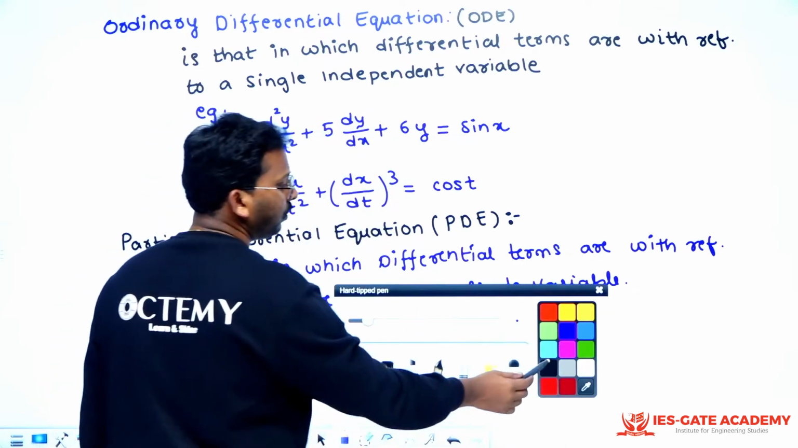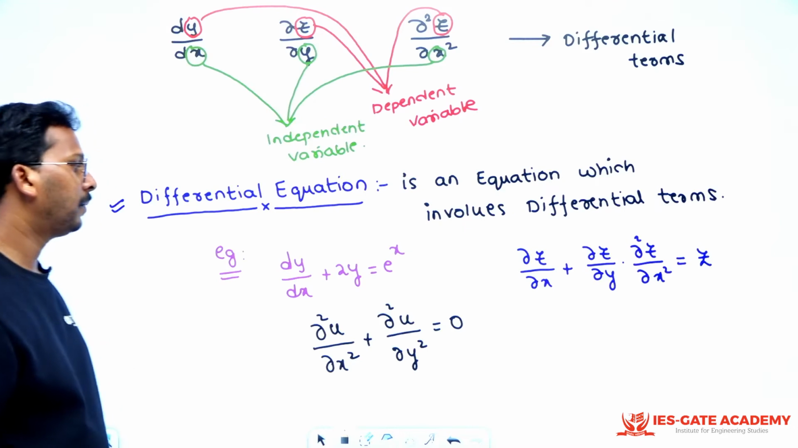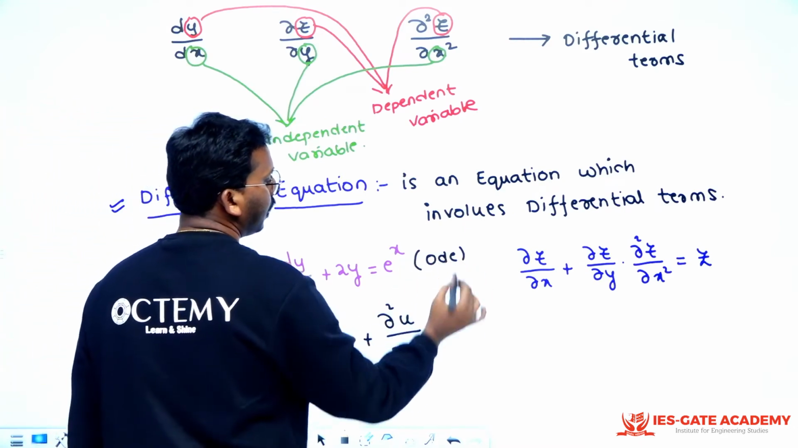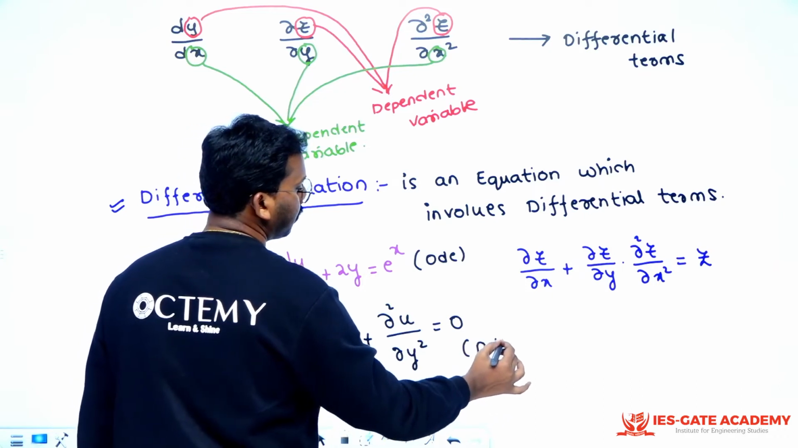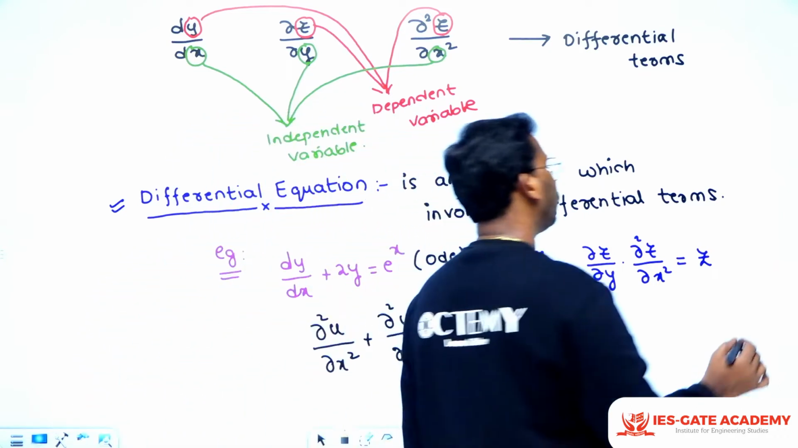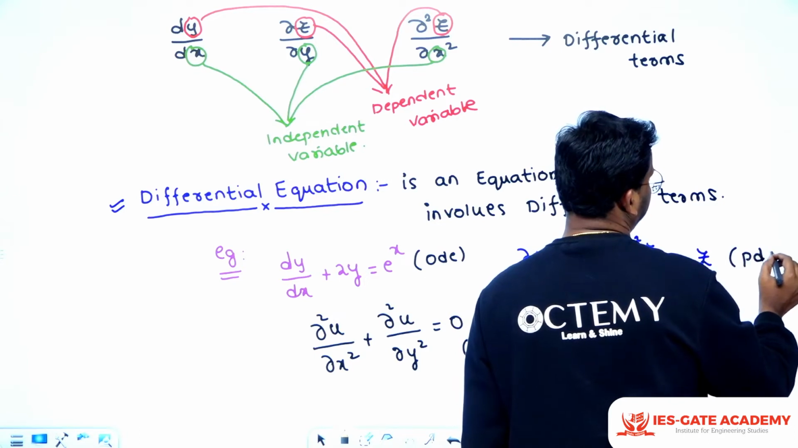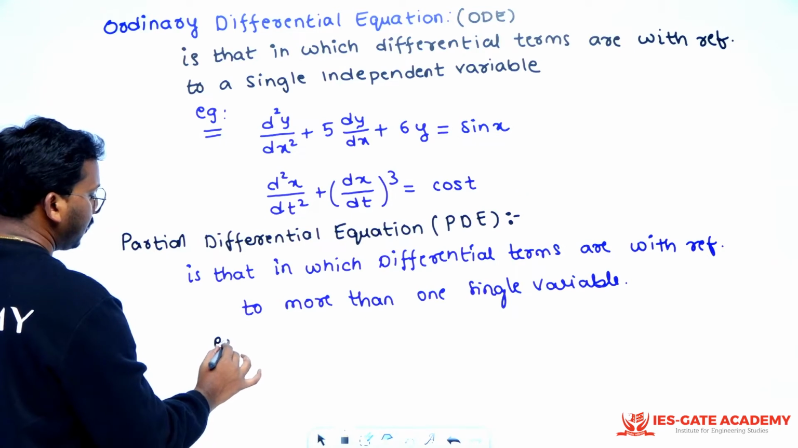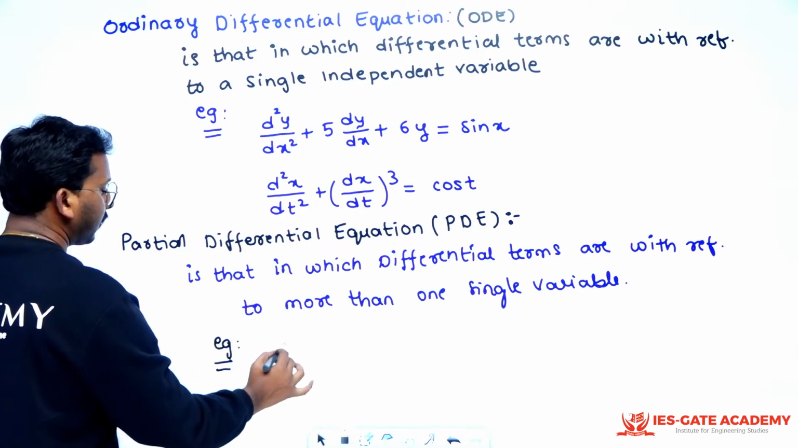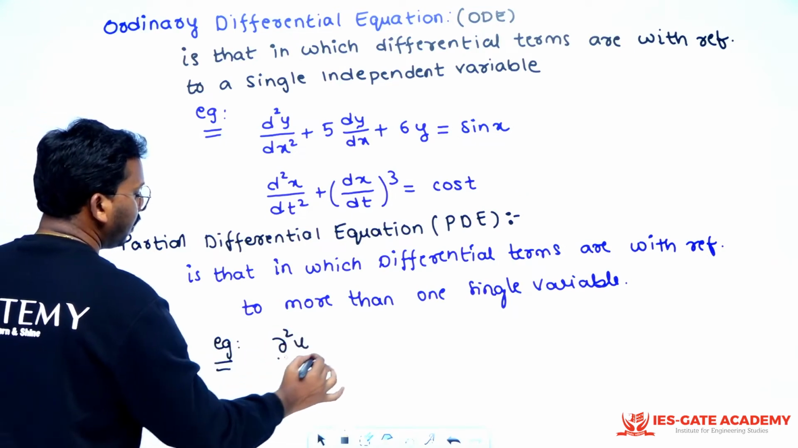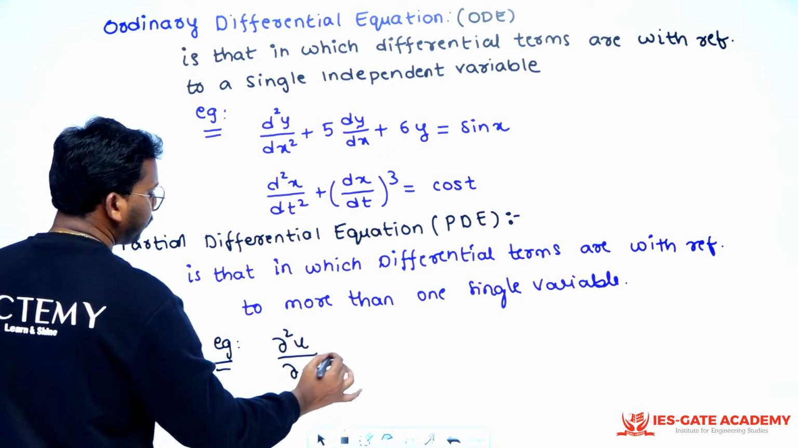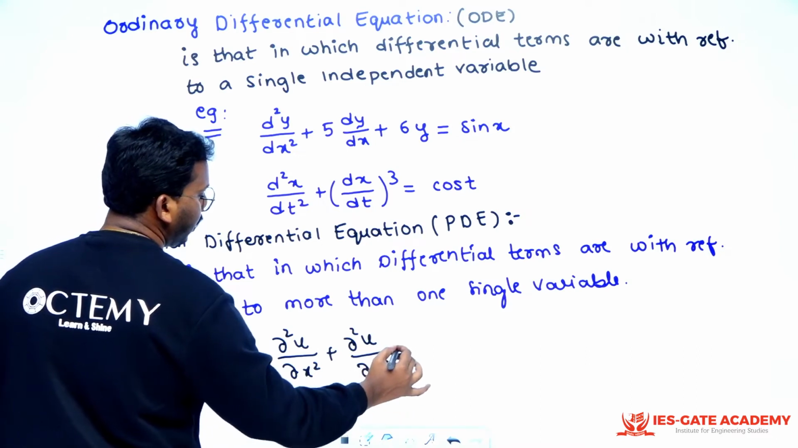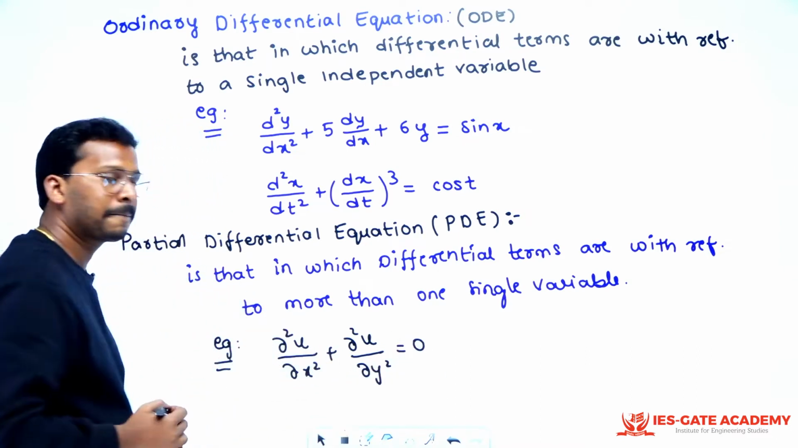And here what will I use, sir? Here I'll generally be using del, right? So this is your ODE and this is your PDE, and this is also your PDE, right? So you can write some examples if you want. Example, you can write it like this, sir: dou square u by dou x square plus dou square u by dou y square is equal to 0, something like that, right?